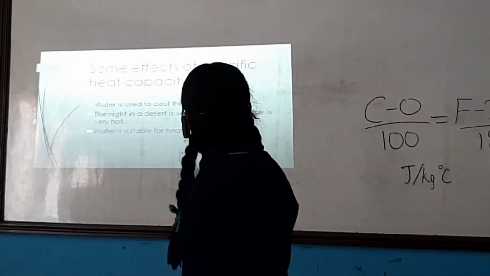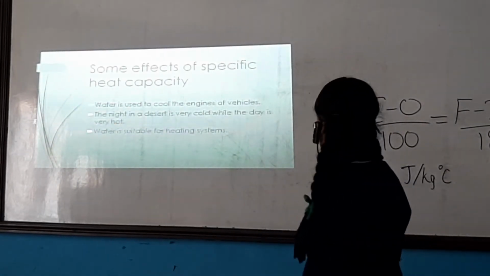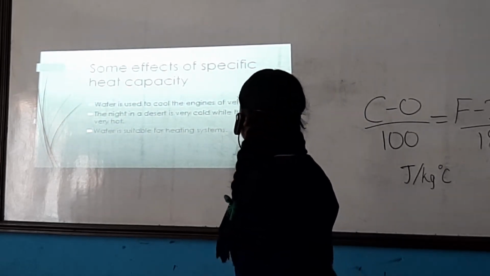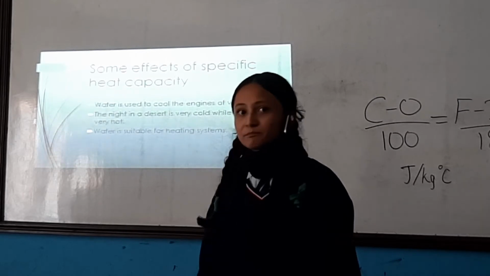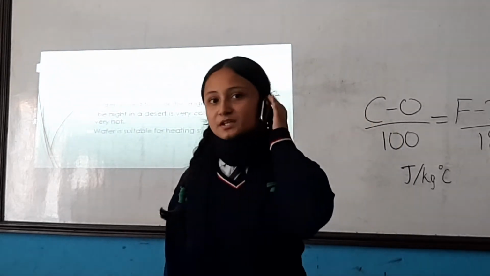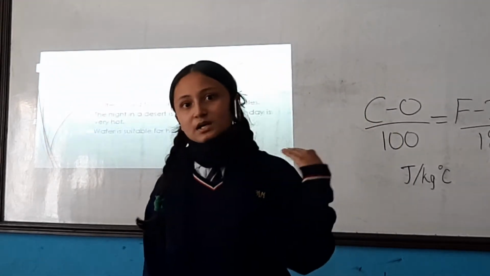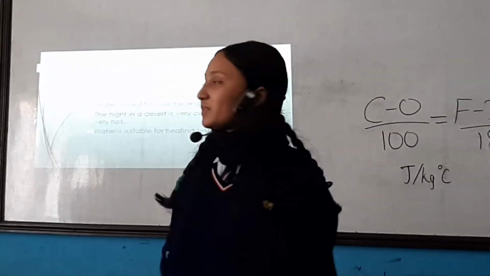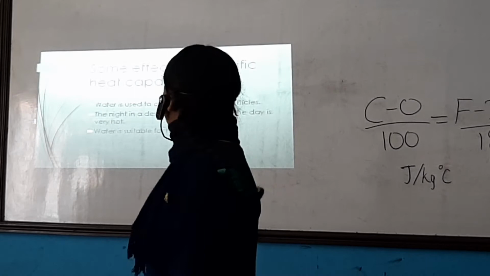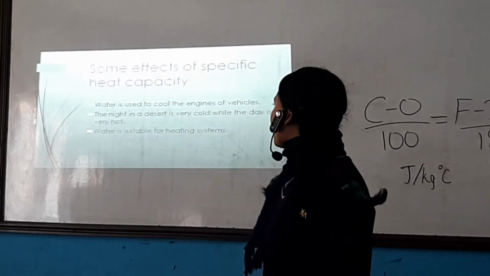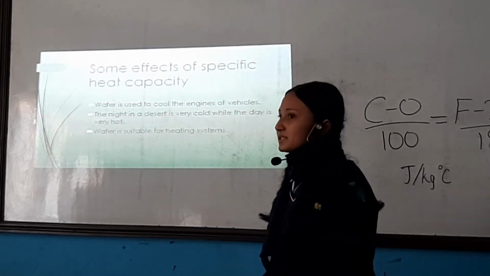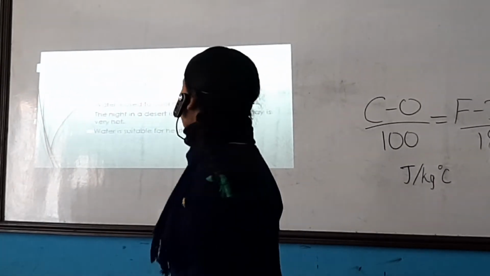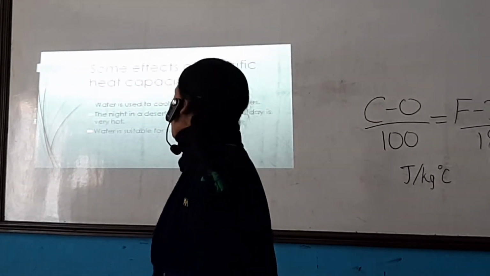Now discussing some effects of specific heat capacity. Water is used to cool the engines of vehicles. The specific heat capacity of water is usually more. Its specific heat capacity is 4200 joule per kg degree centigrade. So it is used for cooling the engines of vehicles. As the vehicles run, the engine becomes hotter, so water helps to cool it down.